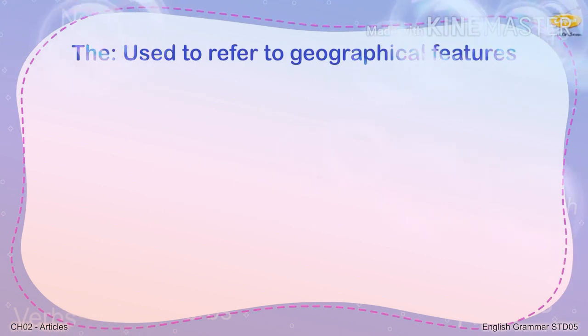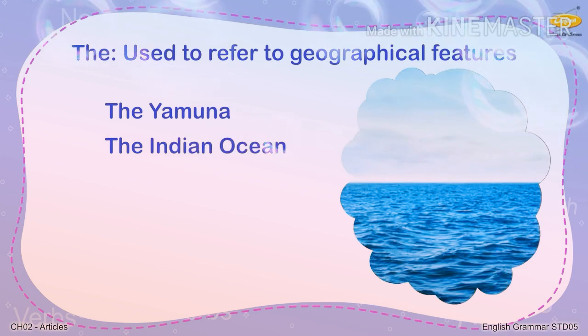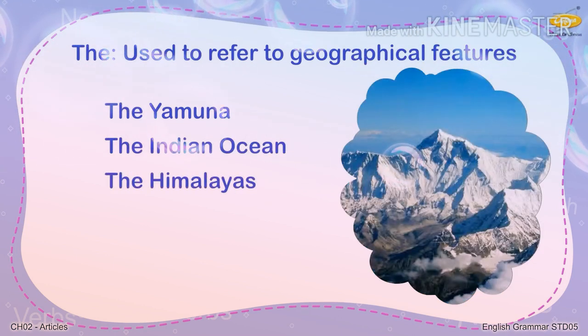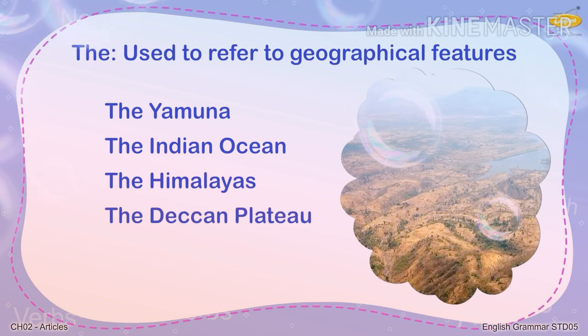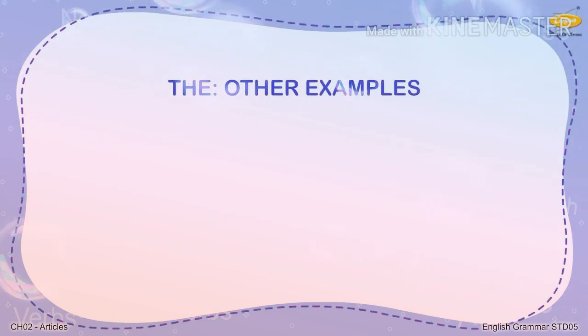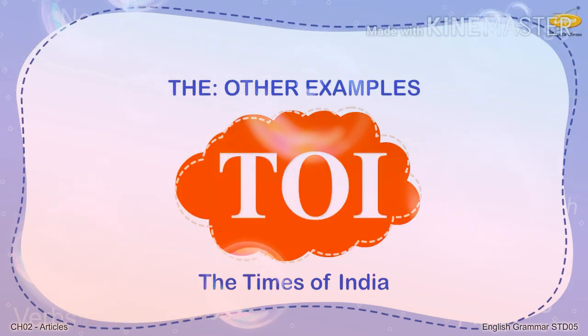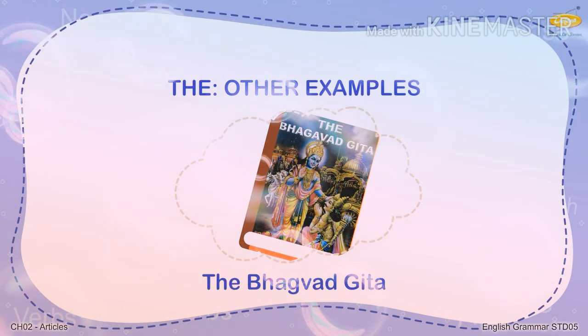For examples, the Yamuna, the Indian Ocean, the Himalayas, the Deccan Plateau, the Thar Desert. The definite article is also used before the names of organizations, newspapers, well-known books, historical monuments, and anything that is unique, such as the World Health Organization, the Times of India, the Bhagavad Gita, the Bible, and so on.